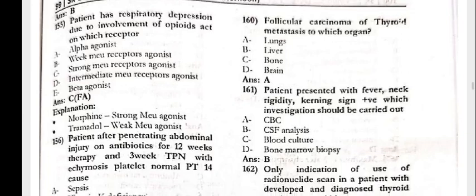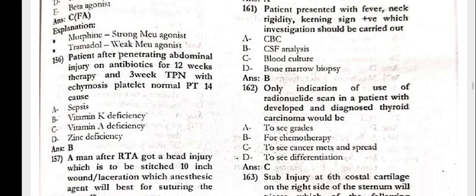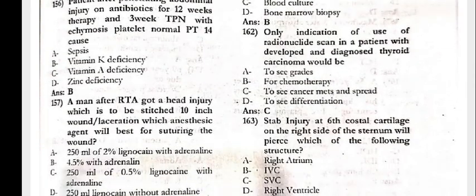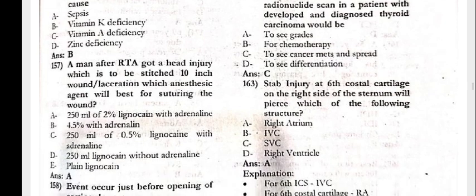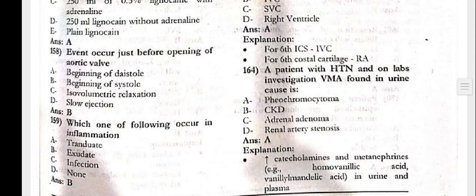Next, 160, the follicular carcinoma of the thyroid metastasizes to which organ? That is the lungs. Patient presented with fever, neck rigidity, Kernig's sign positive. Which investigation should be guided with the CSF analysis? The only indication of use of the radionuclide scan in a patient with diagnosed thyroid carcinoma would be to see cancer mets in the spread. Stab injury at the 6th costocartilage on the right side of the sternum will pierce which of the following structures? The right atrium.